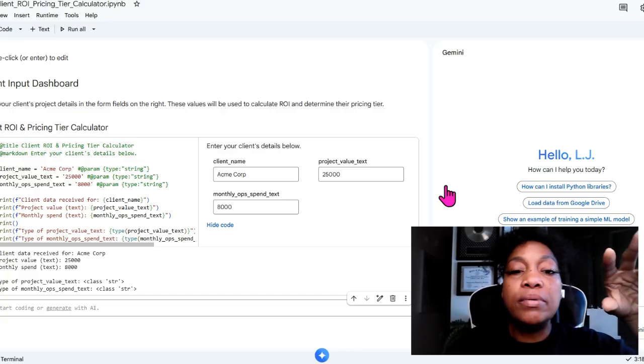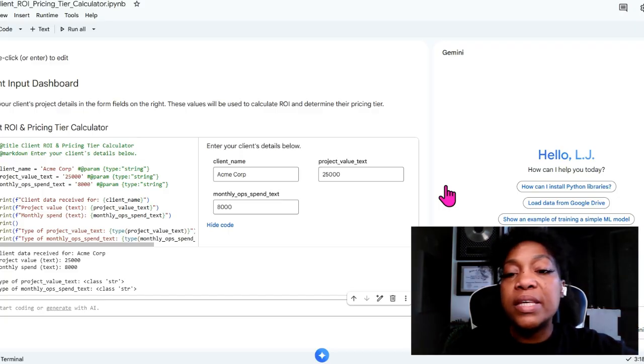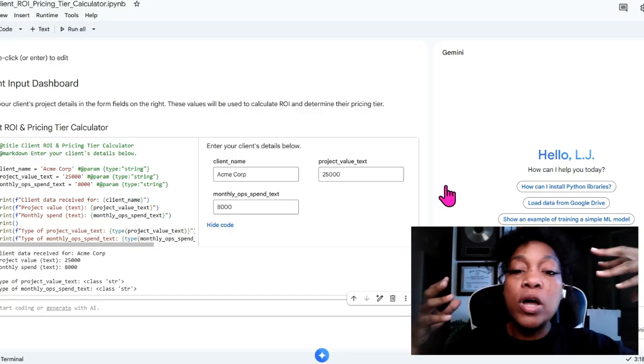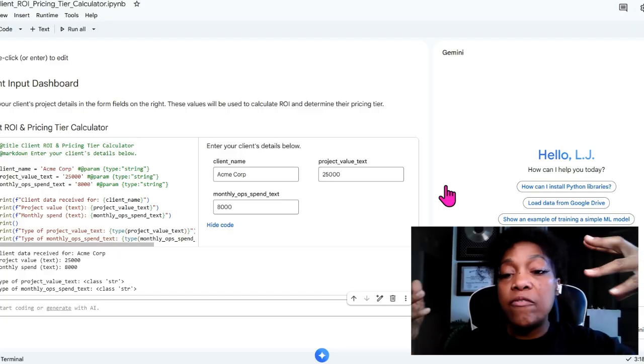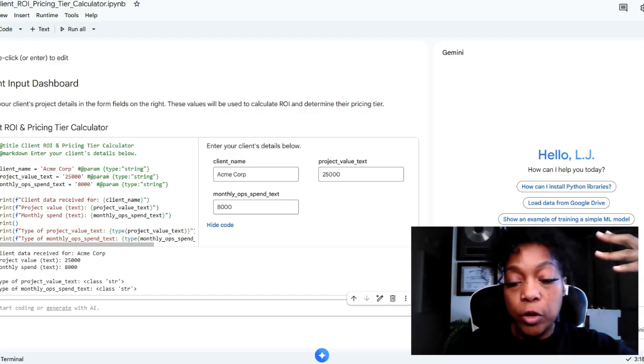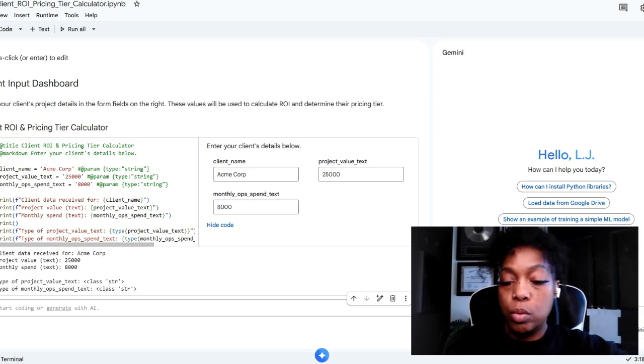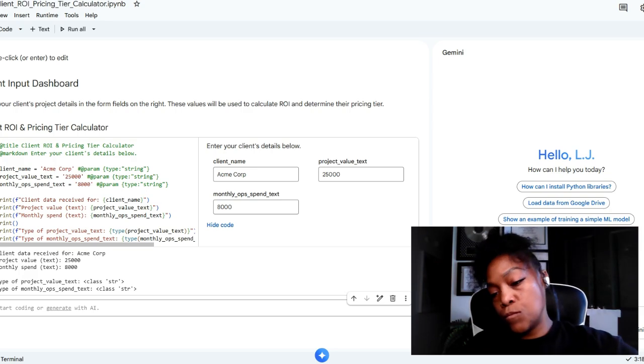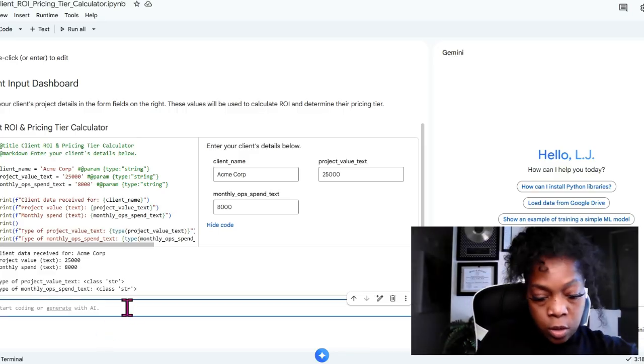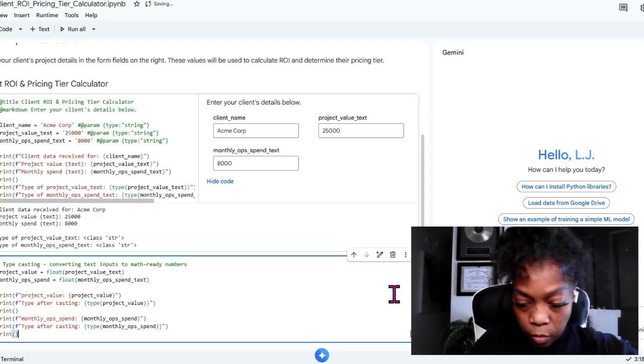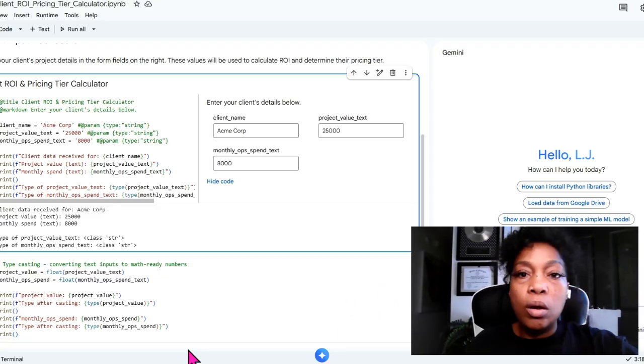Like I was saying, Python treats numbers as if they are characters, like there's something to read instead of something to calculate. So for us to do the math, we've got to make it float. Now I'm going to put in a float code so we can make it do the math. Okay, here's where my code is going to go, and I'll let you see my code. Let me get this down.